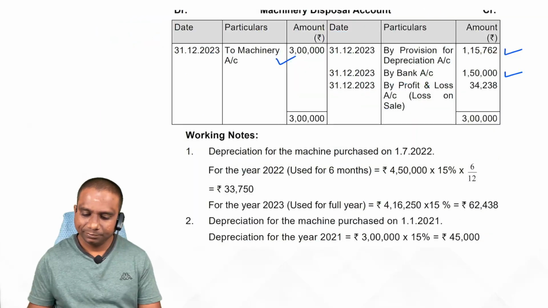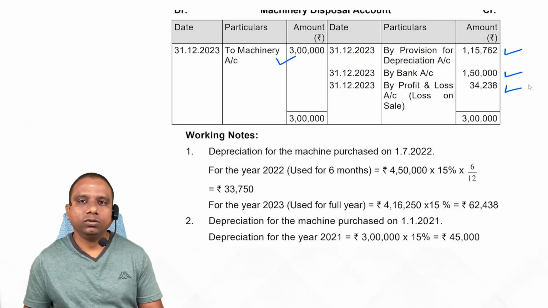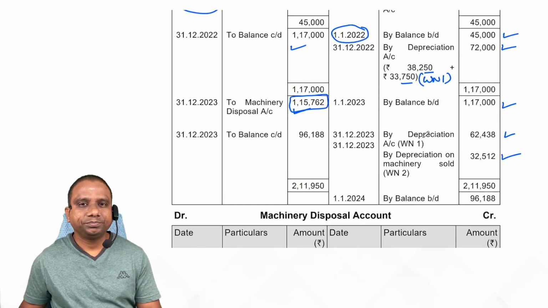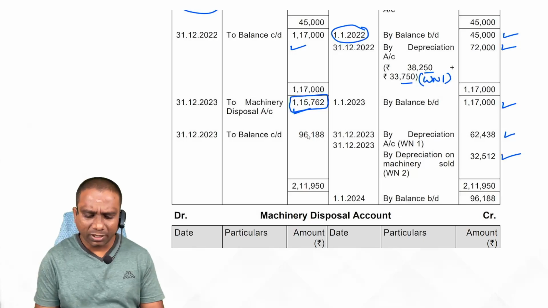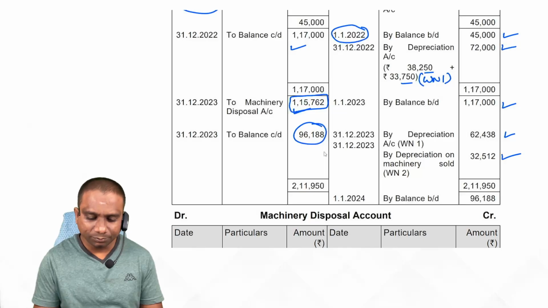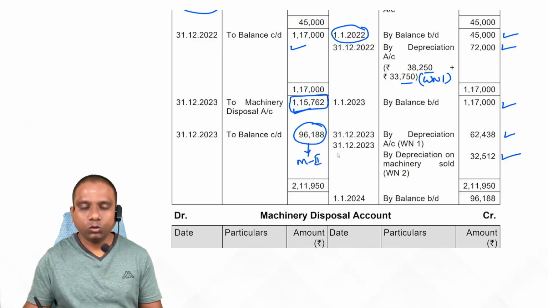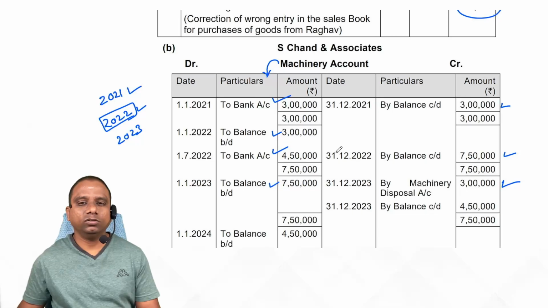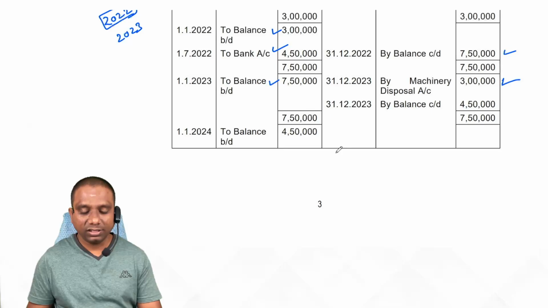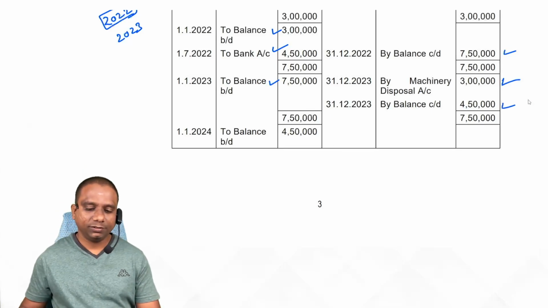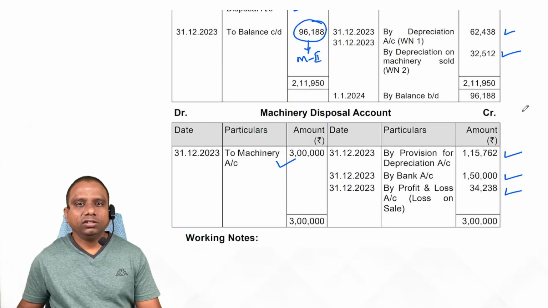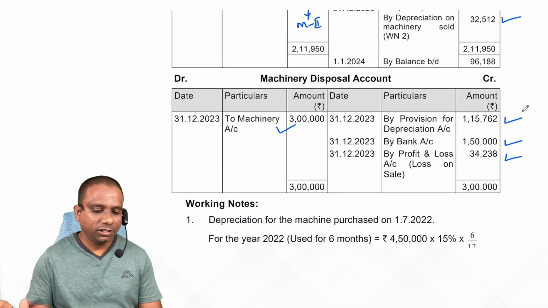This loss we transfer to P&L account. So by profit and loss account. Is it clear? So with this machinery disposal account is completed. Now look at balance provision for depreciation account. Balance is 36,118. Now this balance of 36,118 consists of machinery depreciation. Now balance machinery account also. This machinery account contains second machinery information. Machinery account, disposal, provision for depreciation account, and machinery disposal. Is it clear, students?